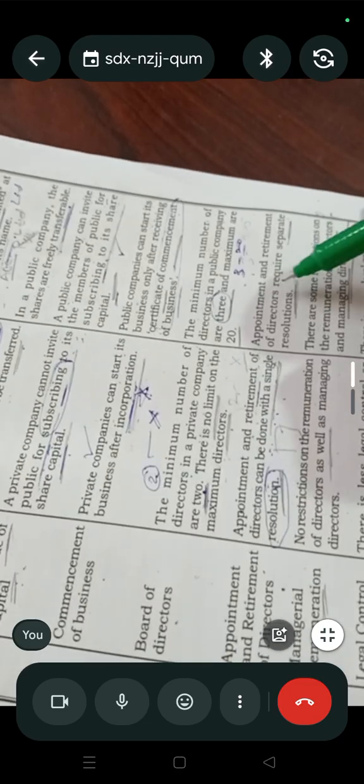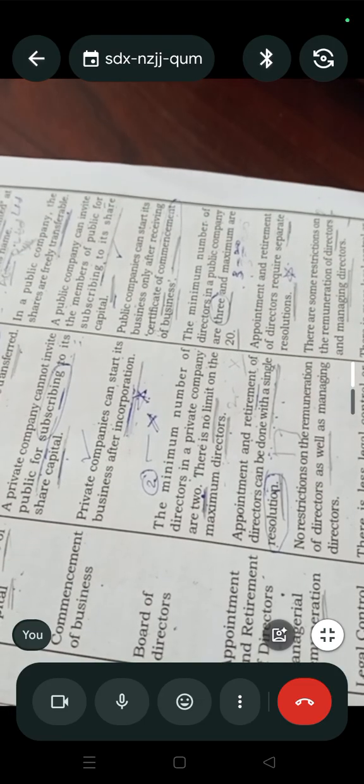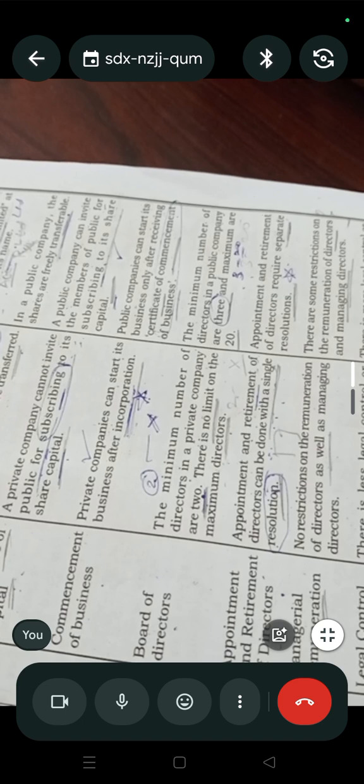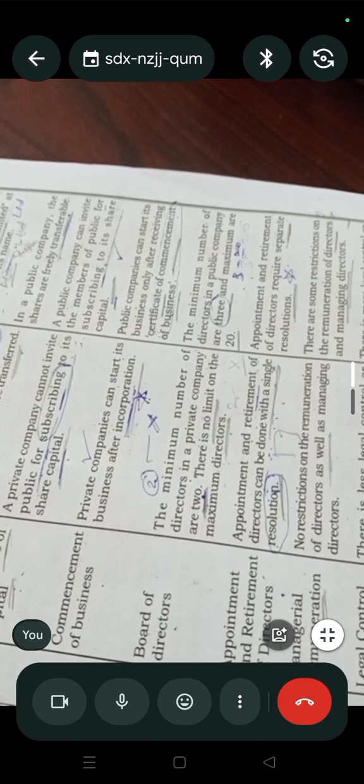But in a public company, appointment and retirement of directors require separate resolutions. For appointment, they need a separate resolution. For retirement, they need a separate resolution. But in private, for appointment and retirement, they can use a single resolution. That is the main difference.